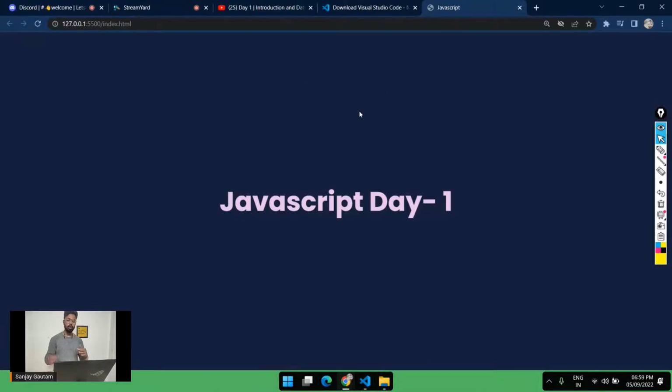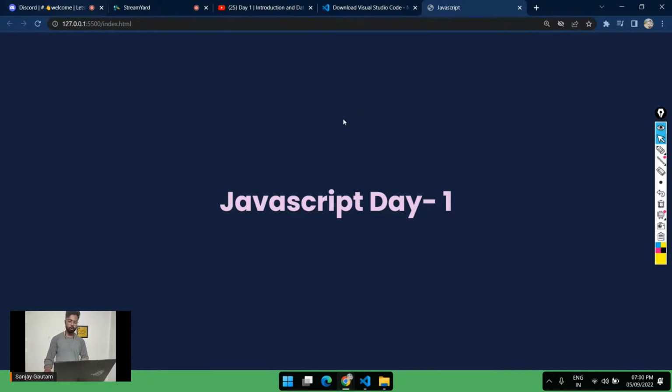Here we are. And now let me tell you about the console. In any other programming language, you can get the output in a terminal. But in JavaScript, you get the output somewhere else. And what is this output? Output is a thing that we can get somewhere. So let me just show it to you. Otherwise, it will be a little bit difficult for you to understand.